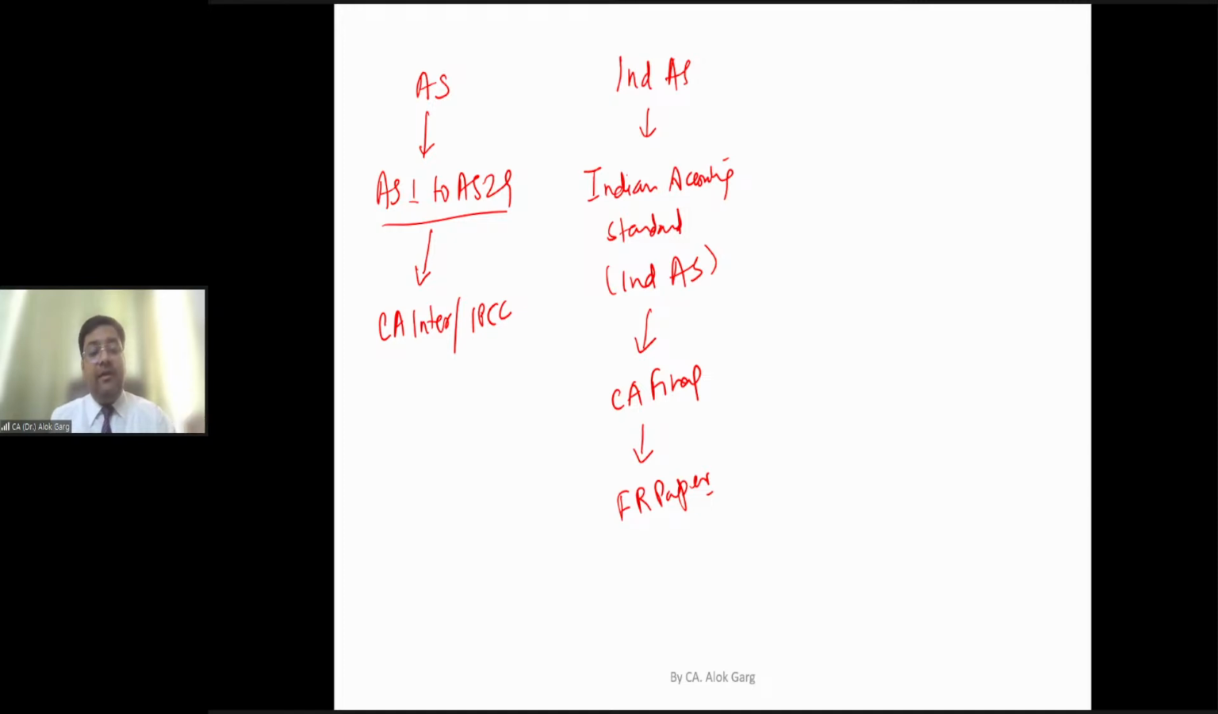It means when we are talking about AS and Ind AS, we are talking about Indian accounting and reporting standards. Now, what is a global standard? IFRS. From where has this Ind AS been derived? It is derived from IFRS. What is meant by IFRS? International Financial Reporting Standards.